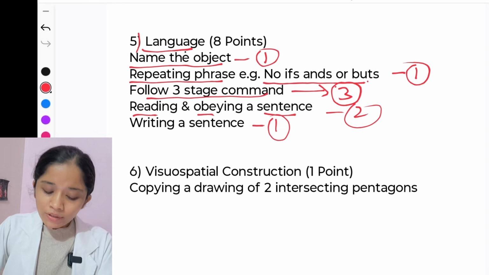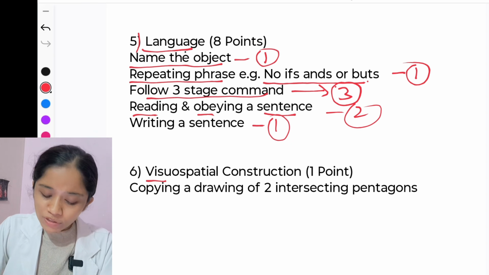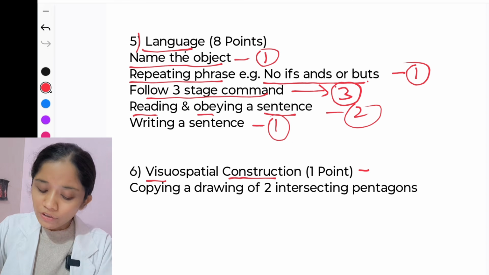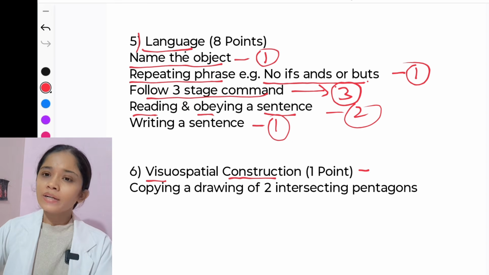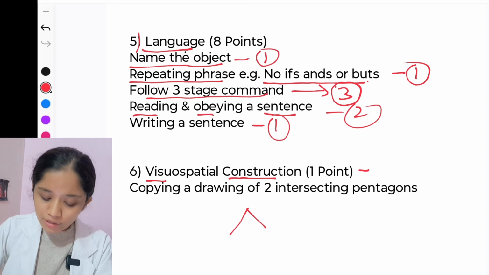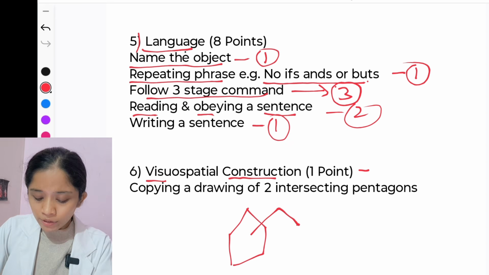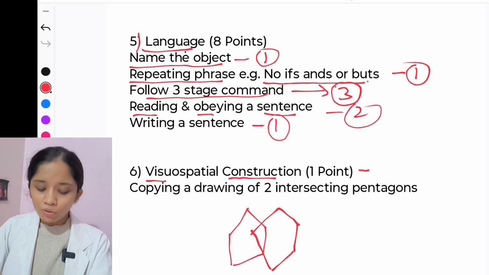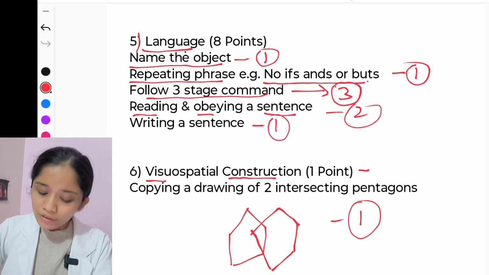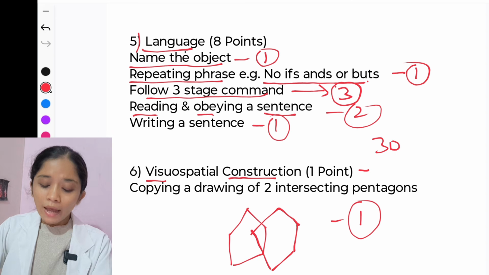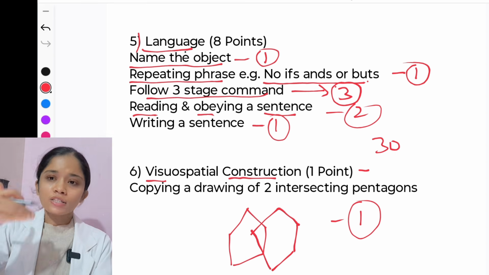Then the sixth one we are checking is visual spatial construction. In visual spatial construction we are giving 1 point, and we tell the patient to draw intersecting pentagons. So like this is the pentagon, right? If the patient is able to draw these intersecting pentagons, then we are giving again 1 mark. So total, how many? 30 points and 30 marks. And according to that we classify.